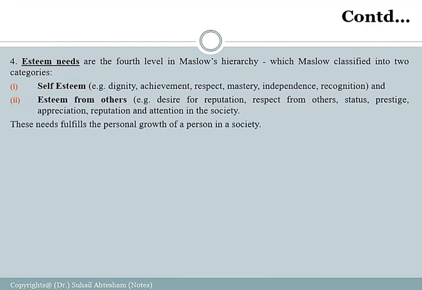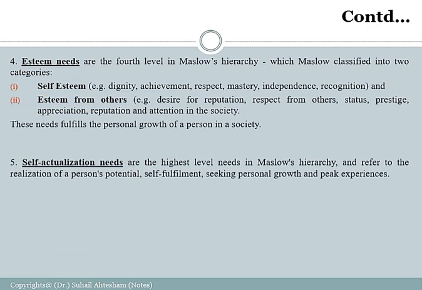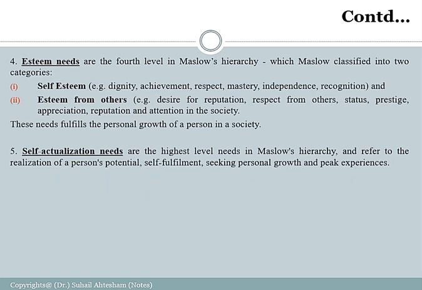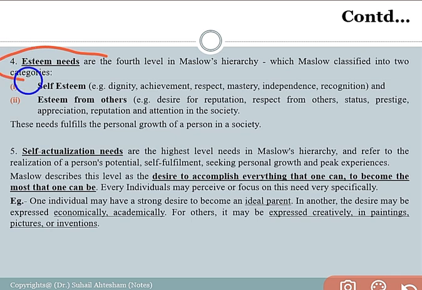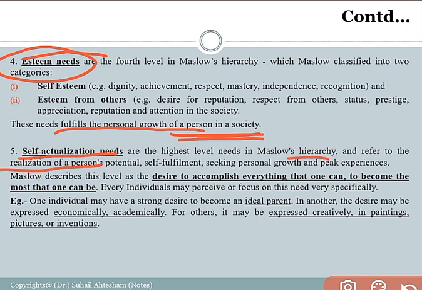Coming to the last point, the last categorization, that is the self-actualization need, right? So here, before self-actualization, the esteem needs, which we have discussed, help the individual to fulfill the personal growth in the society, right? So it is a very important aspect, right? And the last categorization is said to be the self-actualization need. Self-actualization needs are the highest level of need in Maslow hierarchy, right? It refers to the realization of personal potential, self fulfillment, seeking personal growth, and peak experiences.